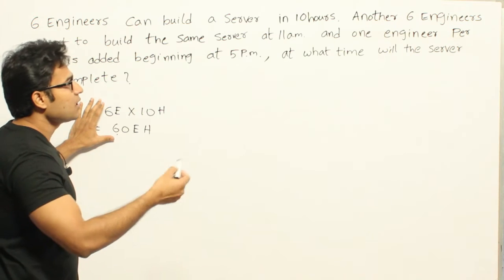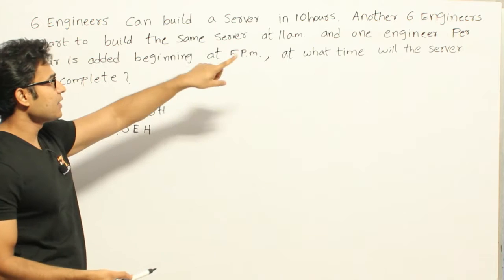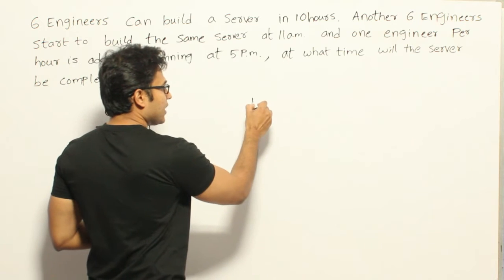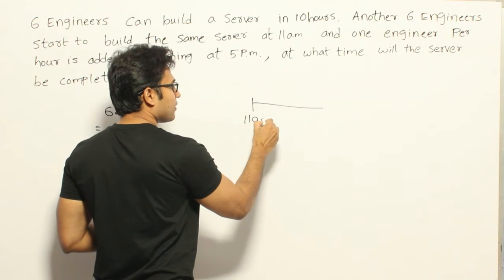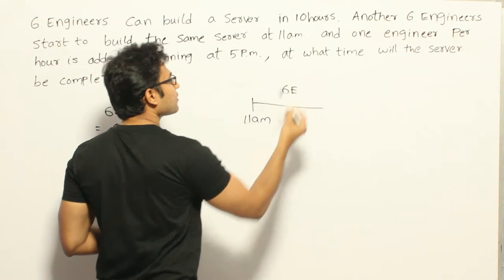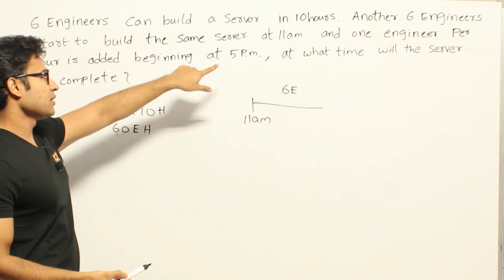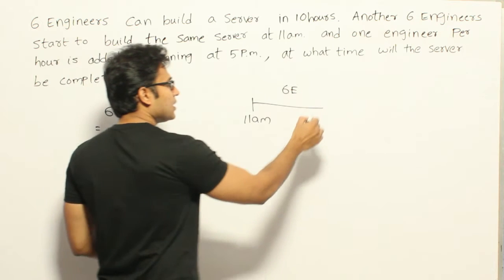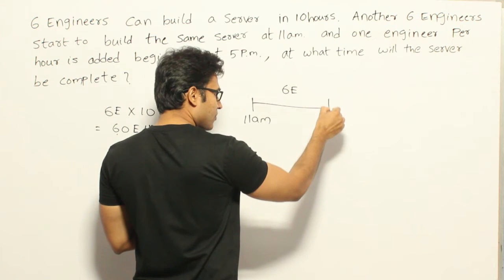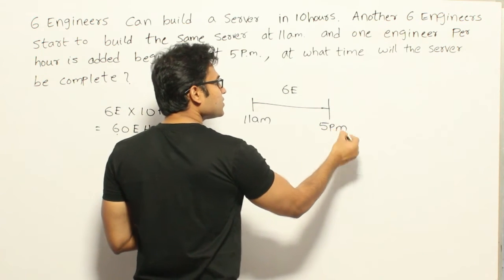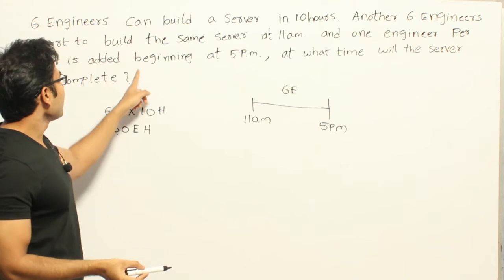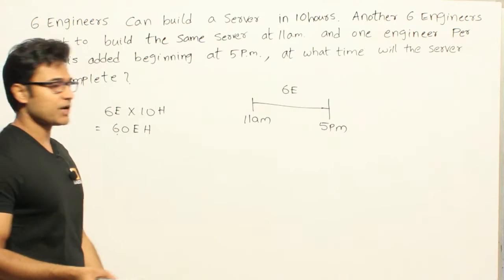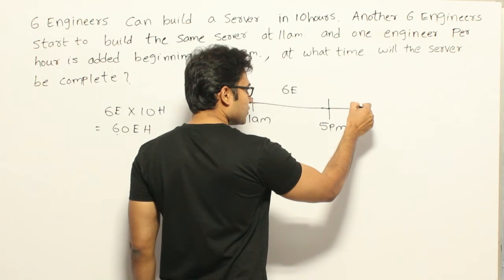And if you see the way the other group of people are working, they are saying that another 6 engineers start to build the server at 11 am, and 1 engineer per hour is added beginning at 5 pm. So from the data, from 11 am to 5 pm 6 engineers are working, and after that every hour 1 engineer is added. So from 5 pm it is going to increase.